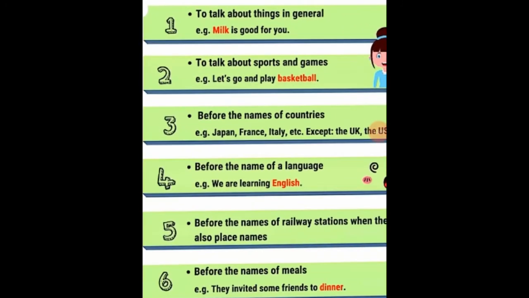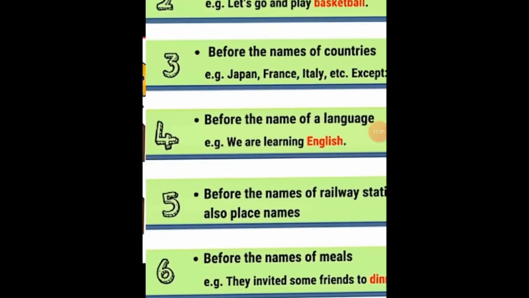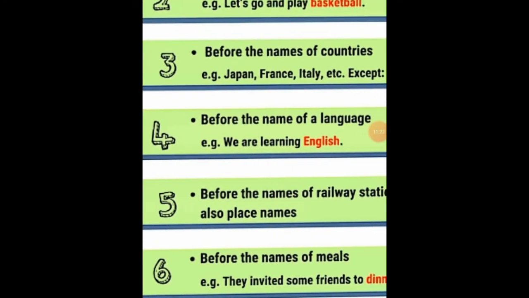The first one, when we talk about things in general, for example, milk is good for you. We don't say a milk, the milk, or an milk. No, just milk. Milk is good for you, no article before that. Then we have the second one, to talk about sports and games. For example, let's go and play basketball. Number three, before the names of countries. For example, Japan, France, Italy. We don't say an Japan, the France, no.